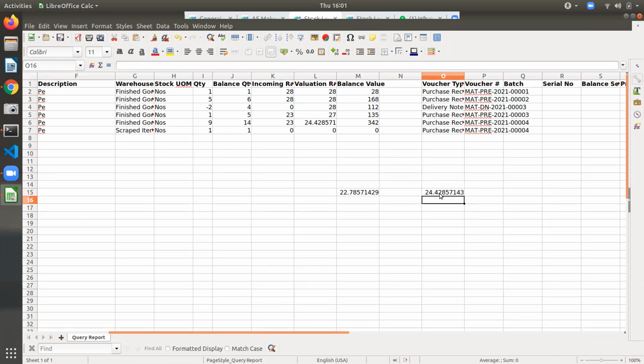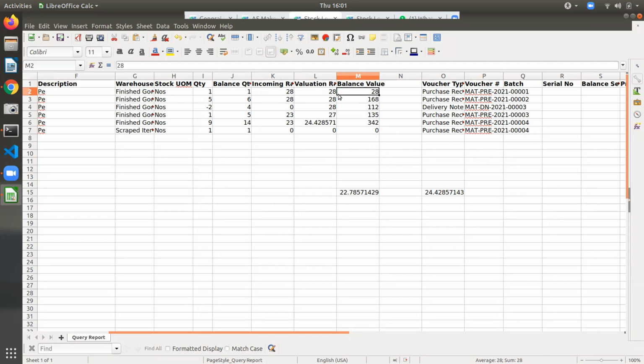I'll write it once again. So it is calculating total balance value divided by balance quantity. 24.40. 342 divided by 14. Yeah, 342 divided by 14. Balance value divided by balance quantity. It is calculating the valuation. It's okay, but how it arrived at the balance value, that is also important, no? Balance value, okay.